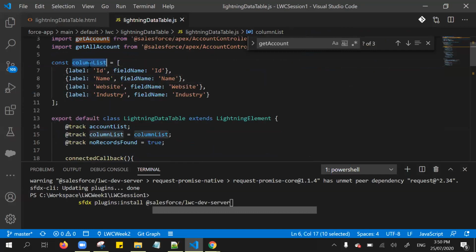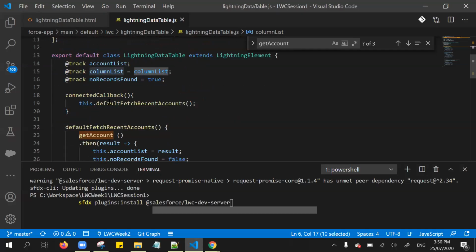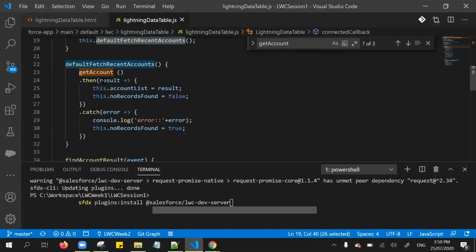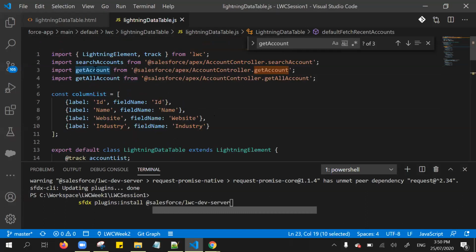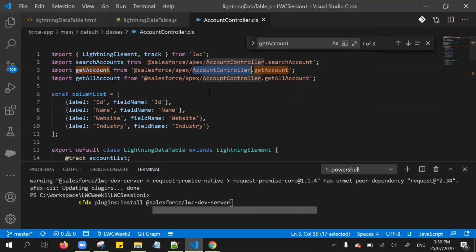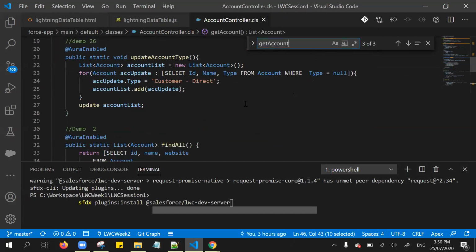I defined the column list ID, name, website, and industry, which are listed in the UI. Whenever the component gets loaded, I call this default fetch recent accounts. From here, I make this imperative Apex call to get the account information. Let me go to this account controller and the get account method.